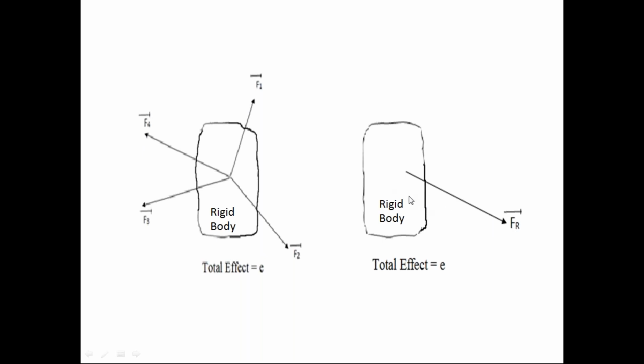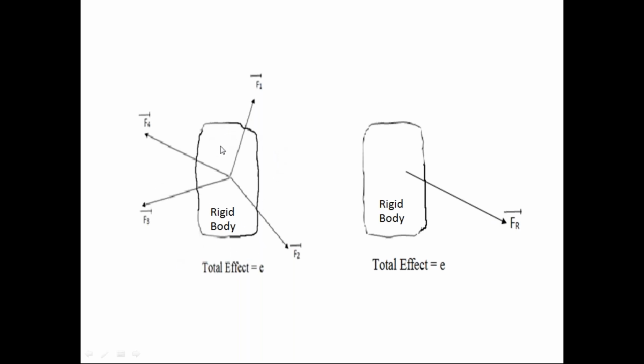Check the second diagram. In the second diagram, I have only one force acting on the body. You know that because of these 4 forces, the force system, there is an effect in the body.